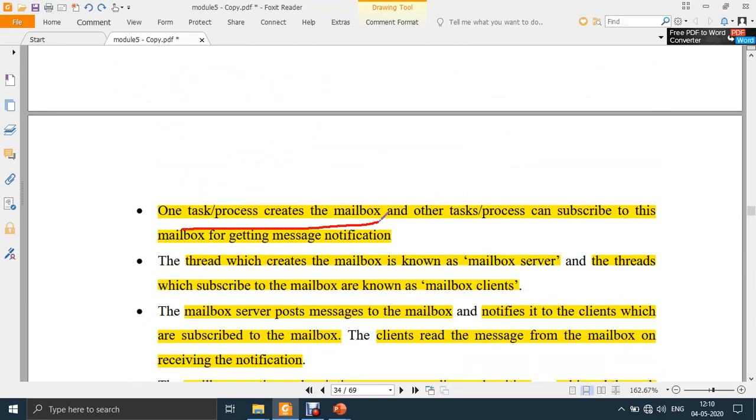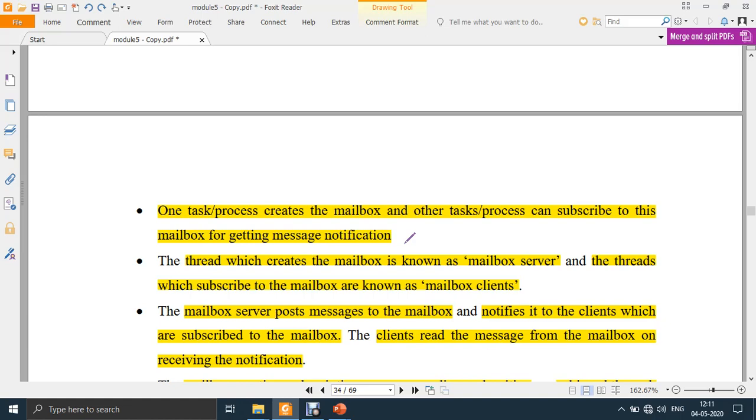One process creates the mailbox, and other processes can subscribe to the mailbox. Whoever wants the messages from that process can subscribe. It is just like subscribing to an online magazine. You go to the website of that magazine, give your email ID and subscribe. Whenever the magazine releases, all those who have subscribed will receive the new copy or a link saying that a new copy has been released.